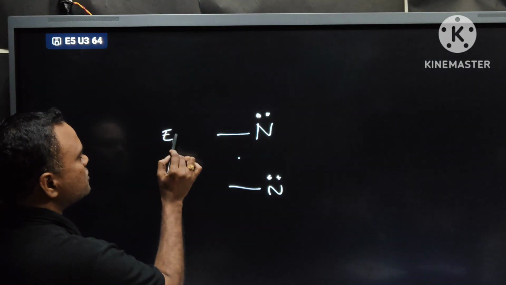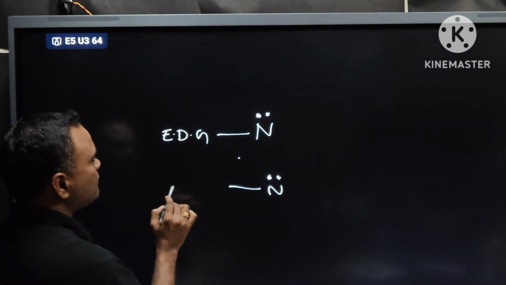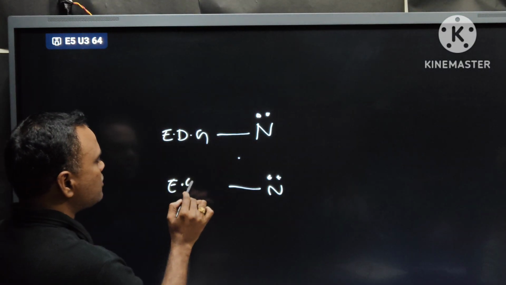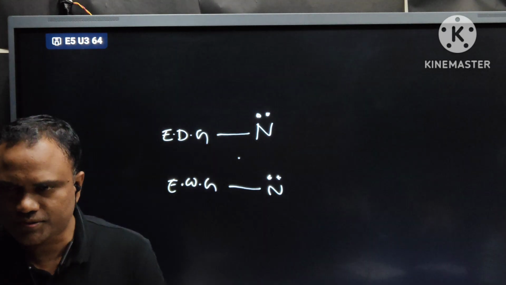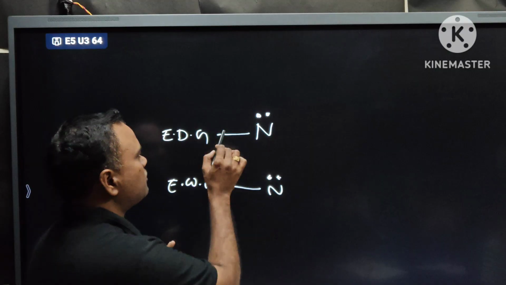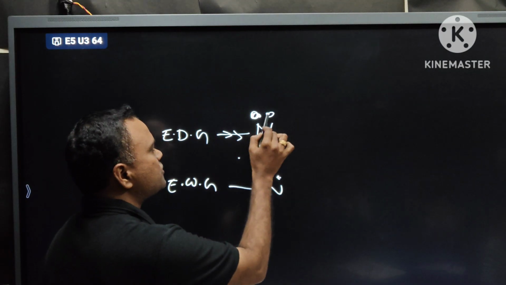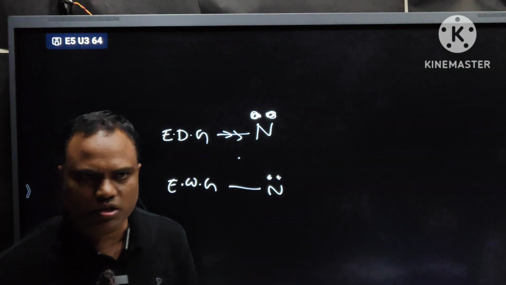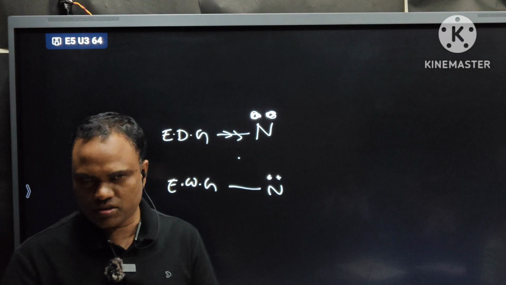Before starting the general statement, look at this concept. If nitrogen is connected to an electron donating group, and if it is connected to an electron withdrawing group, two cases. Electron donating group donates electrons, okay? Then what happens to the electron density on the nitrogen atom? Electron density increases.